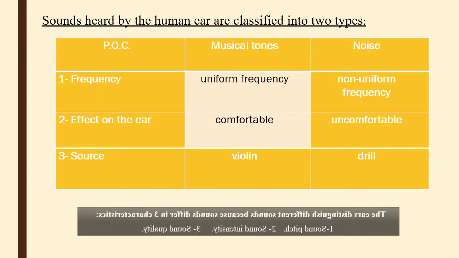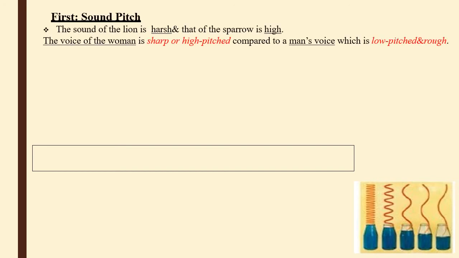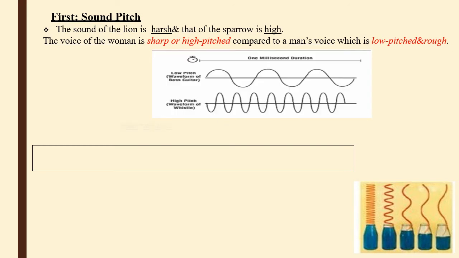So we must know the three different properties of sound: sound pitch, sound intensity, and sound quality. Sound pitch is the property of the ear to distinguish between sharp and rough, and soft and hard. The voice of a woman is sharp or soft, so it is high pitched, which means it has high frequency. And the man's voice has low pitch, low frequency, so it is rough, like this.